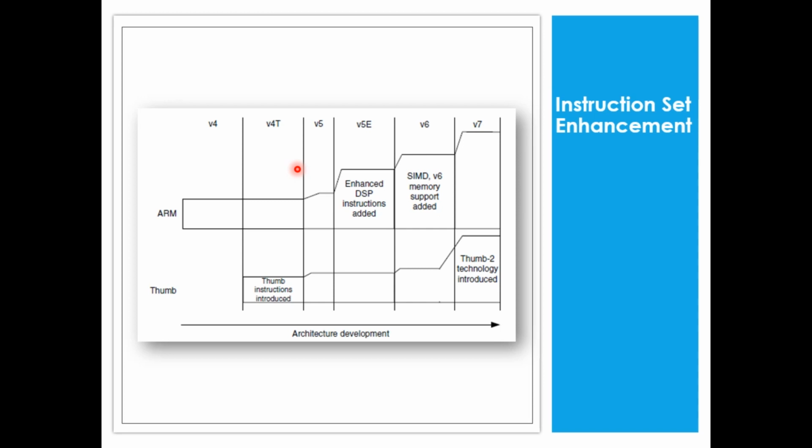Remember, while discussing history, we talked about the 1980s, then we came to 1990. When we arrive at version 7 architecture, we are almost in this century. Thumb 2 technology was introduced in 2003, if I am not wrong. So it's not even 20 years old, less than 2 decades.